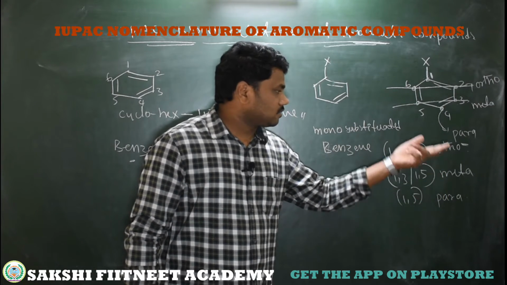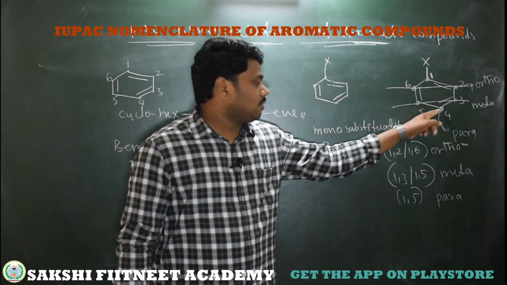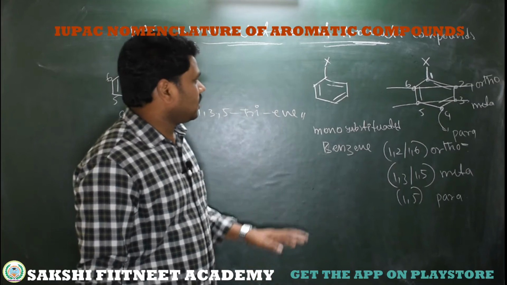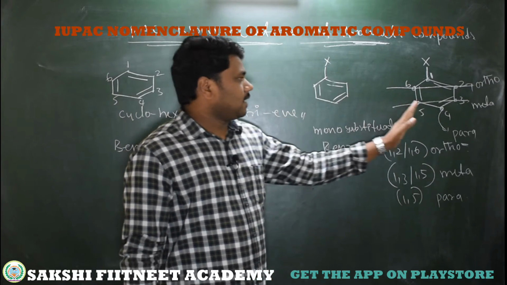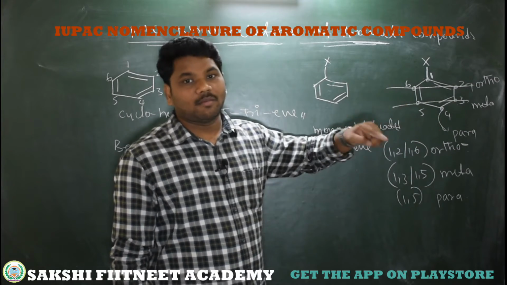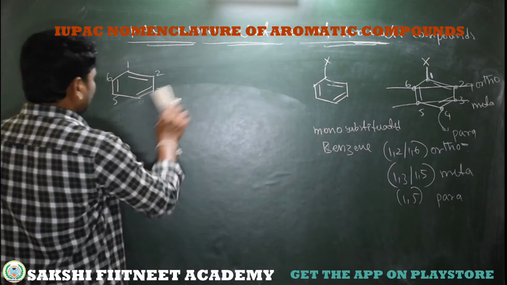If the substituents are one after two, that means 1, 4, then they become para substituents. Like that for mono substituent and disubstituent. For a trisubstituent, it's simple: based on the numbering we can differentiate the substituent positions.